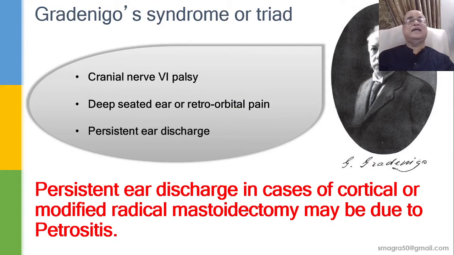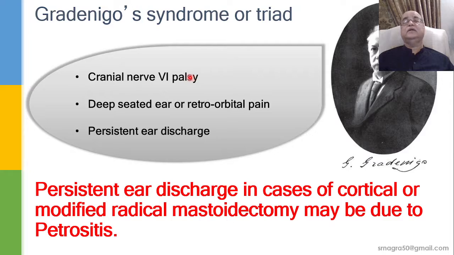Gradenigo's syndrome, after the name of this gentleman, G. Gradenigo. This syndrome is also called a triad, so it has three features. The first is sixth cranial nerve palsy.